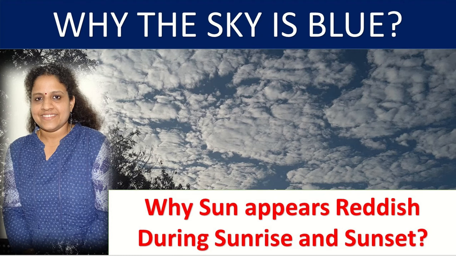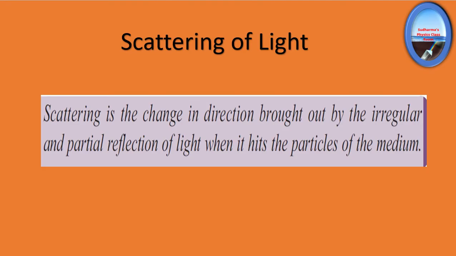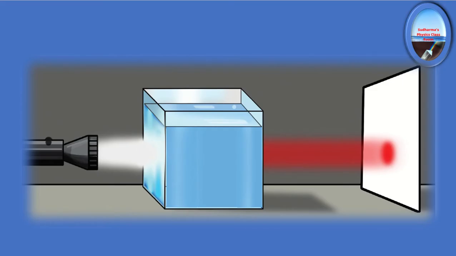It's nothing but scattering of light. So, what is scattering? Scattering is a change in direction brought about by irregular and partial reflection of light when it hits the particles of the medium. Before going much into the scattering phenomenon, let's see an experiment.